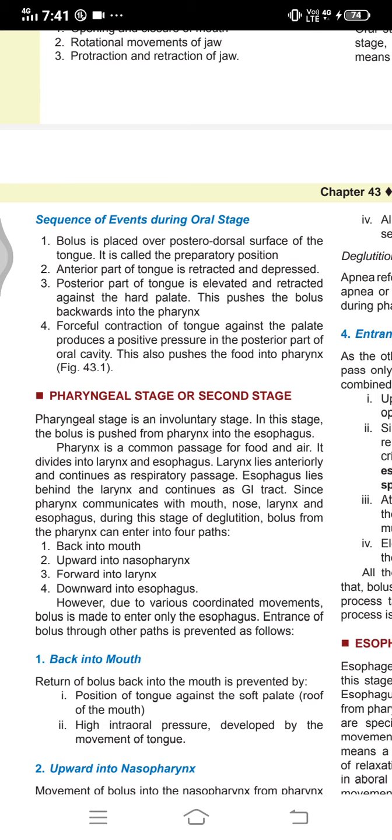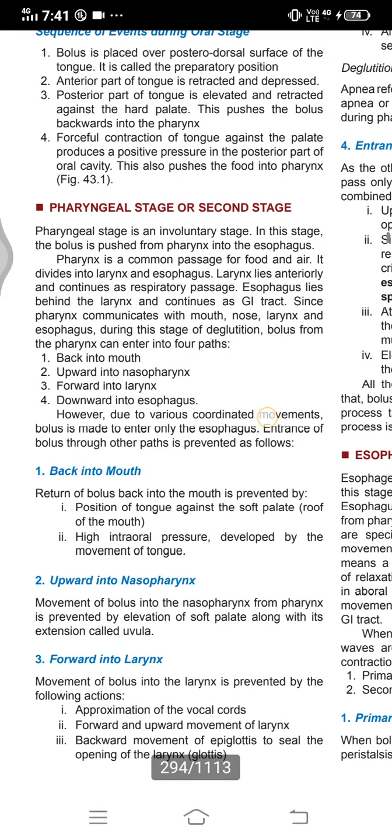The pharyngeal stage or the second stage. I hope it is clear. Pharyngeal stage, it is an involuntary stage. In this stage, the bolus is pushed from the pharynx into the esophagus. Pharynx is a common passage for food and air, as we all know. It divides into larynx and esophagus. Larynx lies anteriorly and continues as the respiratory passage. Esophagus lies behind the larynx and continues as GI tract.